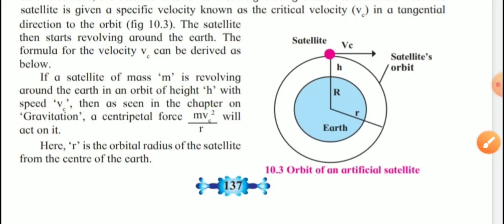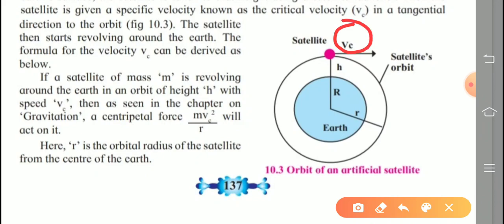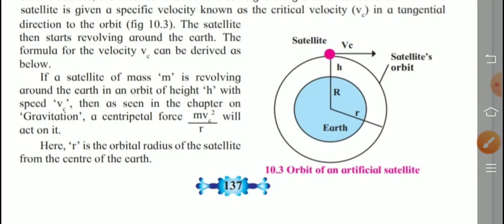See, observe the diagram. The blue color is showing the earth. Capital R means the radius of the earth. From the earth's surface, the satellite is launched up to the height h, and from the center of the earth, the distance up to the orbit of the satellite is indicated by small r. Clear? Next.